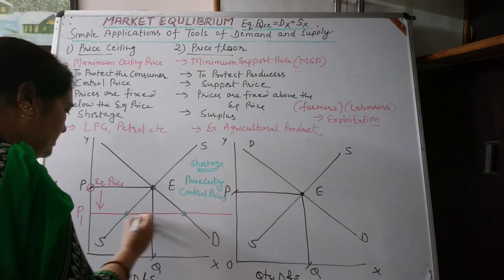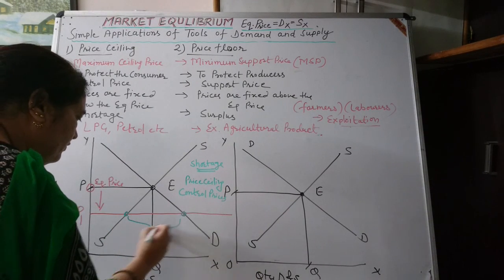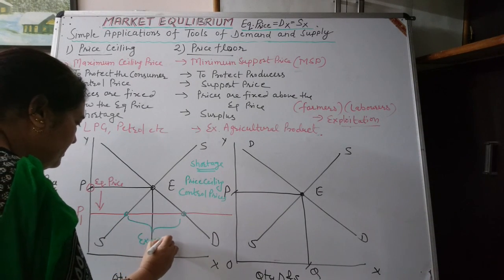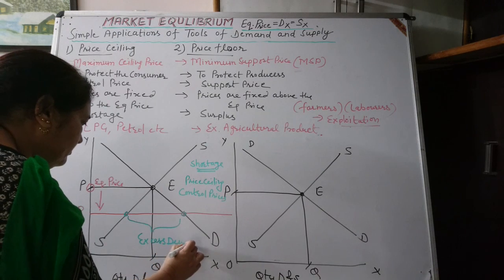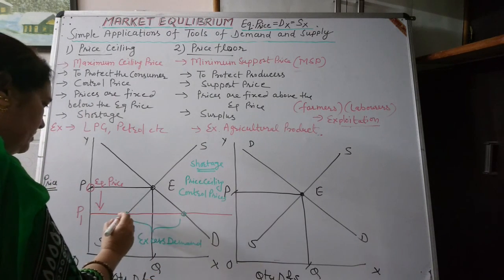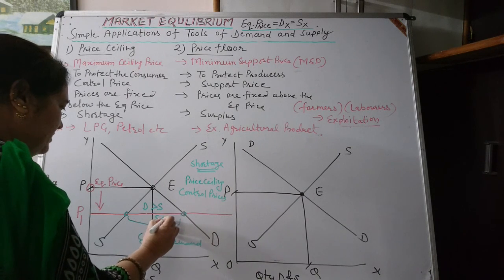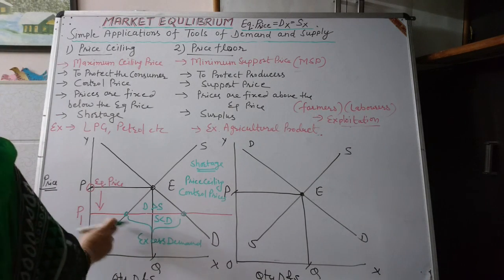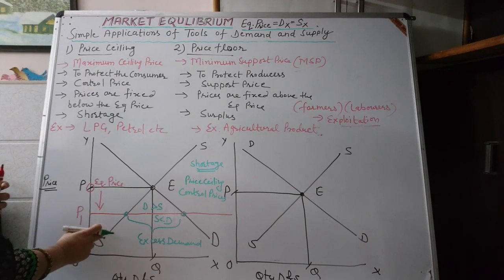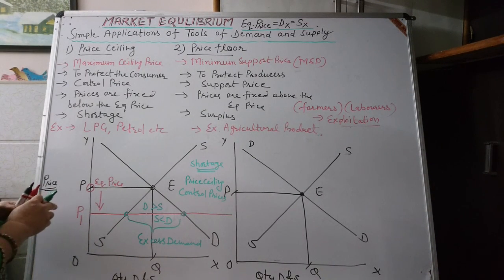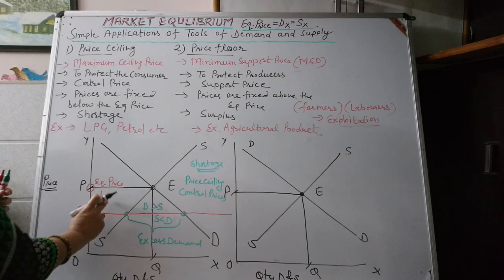Under control prices, there will be a situation of excess demand in the economy. Excess demand means demand is more than supply and supply is less than demand, so there will be a shortage of supply because the producer is not ready to sell their product at below prices.